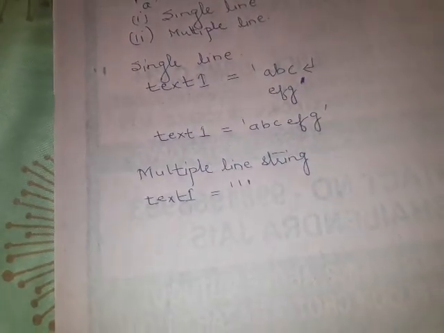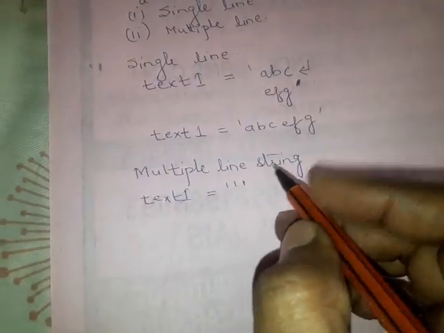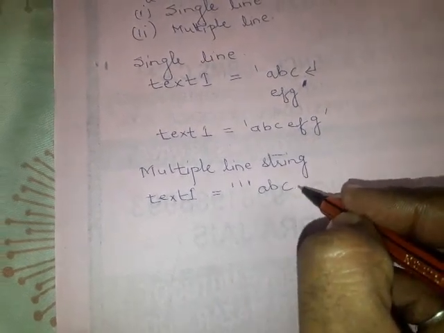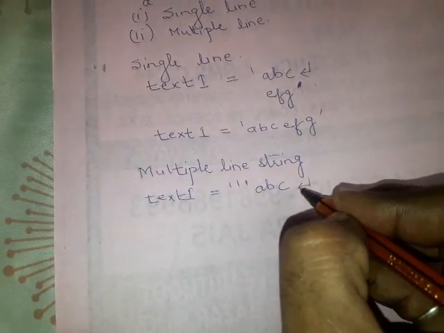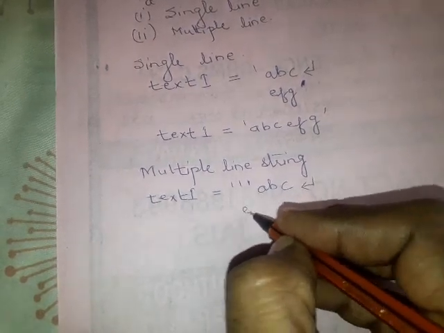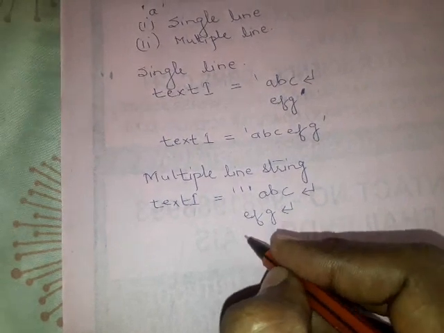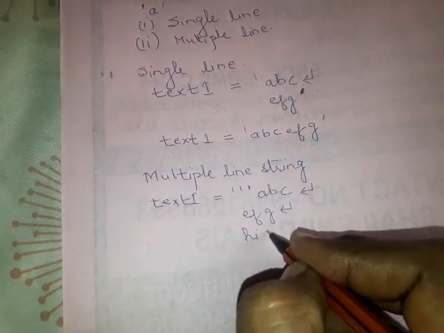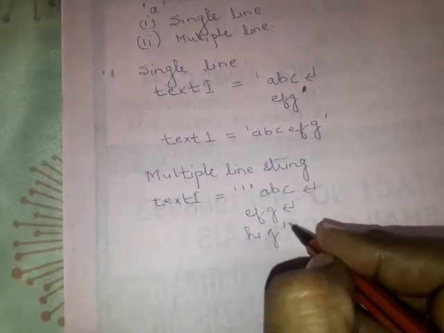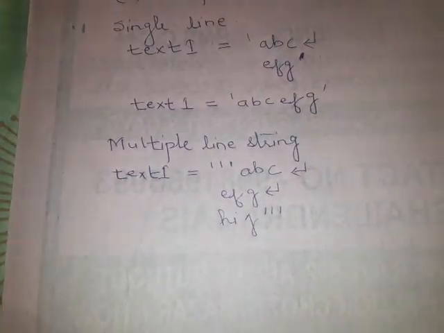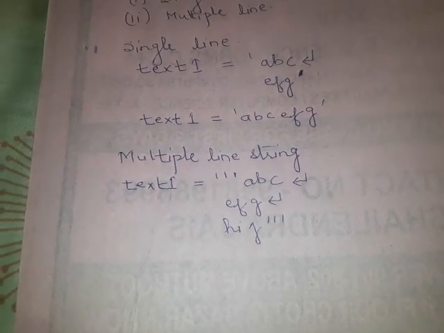For a multiple line string you have to use multiple apostrophes. I write ABC, then press Enter, then EFG, again press Enter, then HIJ, and then I close it again with a triple apostrophe.